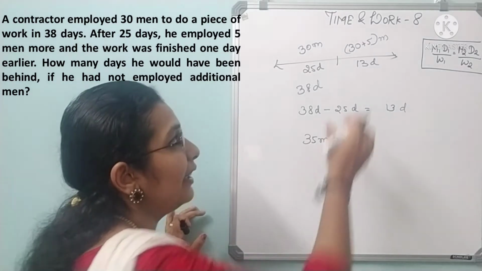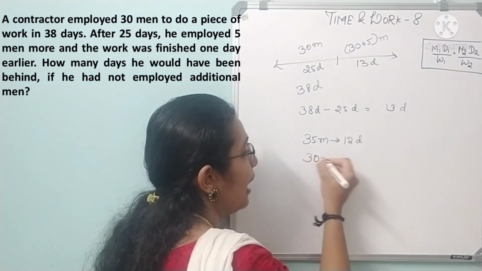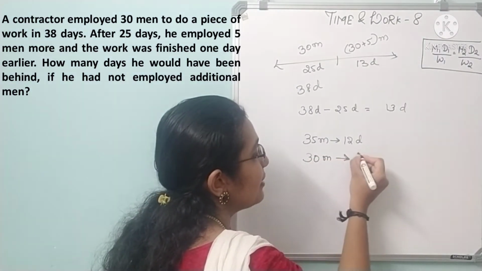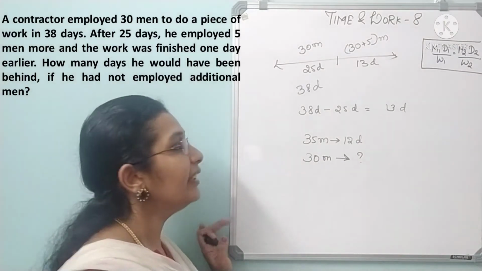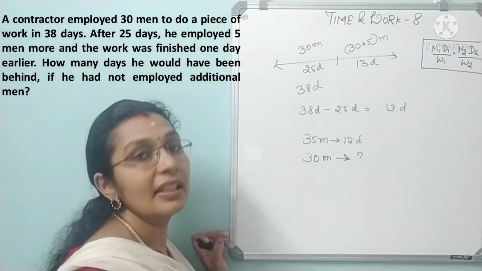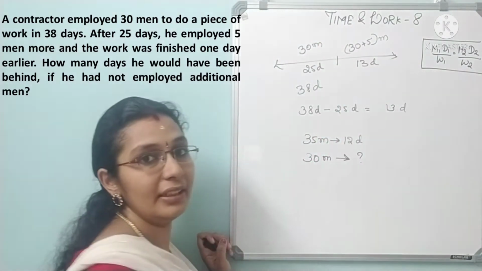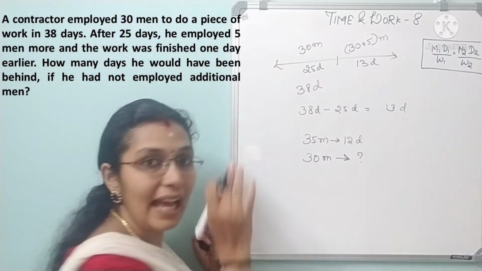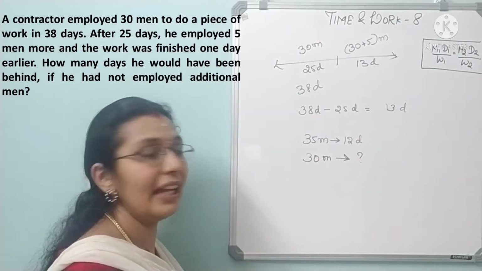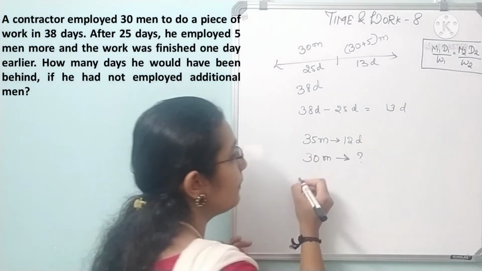The additional men is 5 men, right? They are asking, if there were no additional men, in how many days would they have completed? You might think here, see, directly the answer is there, 13 days. But this is an assumption that 30 men should complete it in 13 days, right? So they are actually asking how many days they are behind if they haven't added 5 more men. Okay, so how will you do?